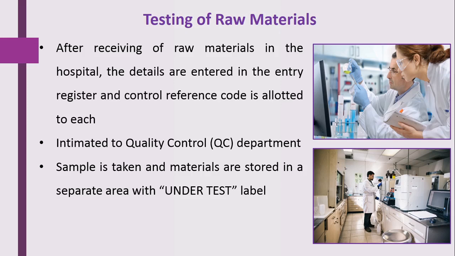So when testing is going on, that label should be on the raw material, that it is under test.